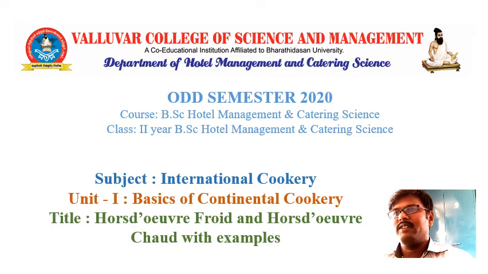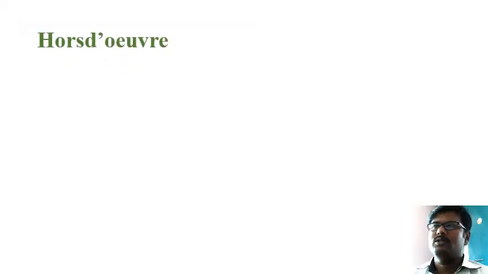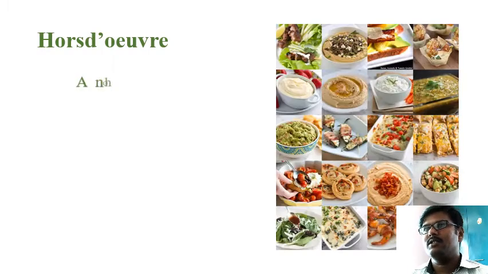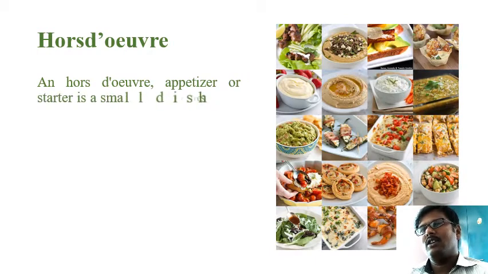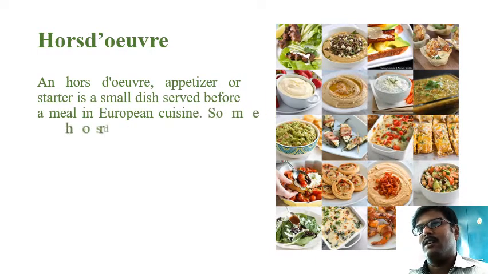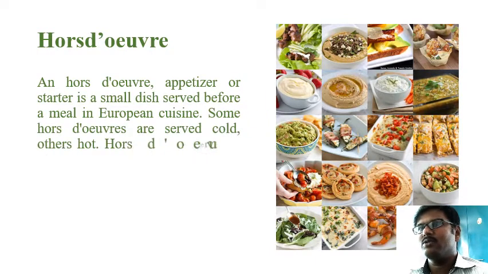Okay, hors d'oeuvre literally means appetizer. It is served as the first course of the menu. So we'll see how this hors d'oeuvre is involved in our cookery. Hors d'oeuvre is a French term for appetizer. Commonly it is known as starters. We all know starters will be served before a major meat course, the main course.